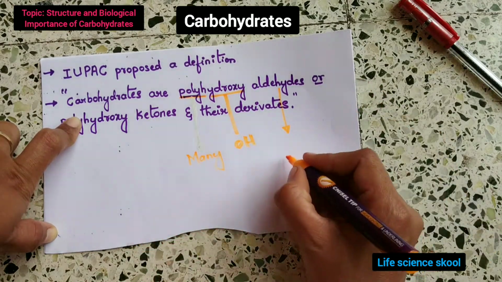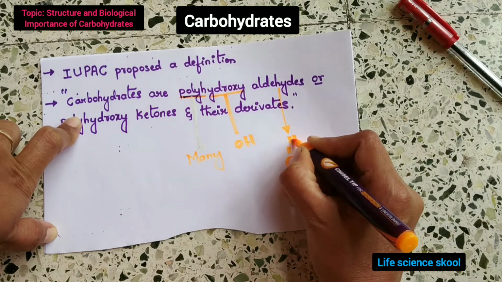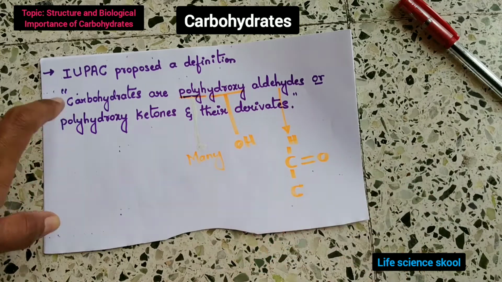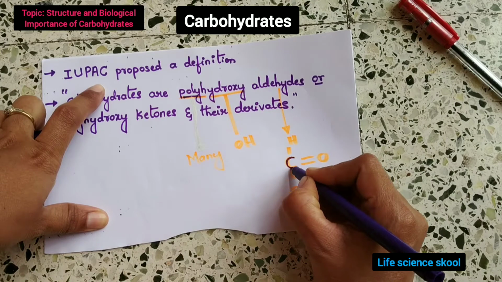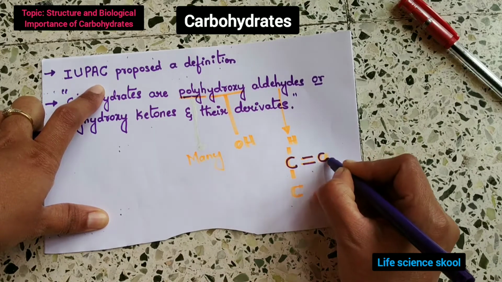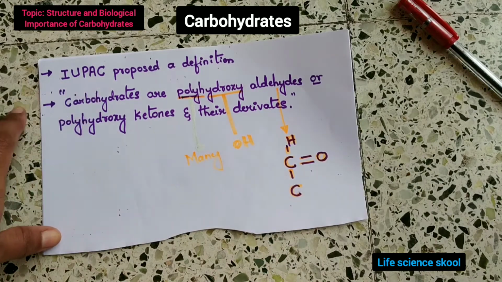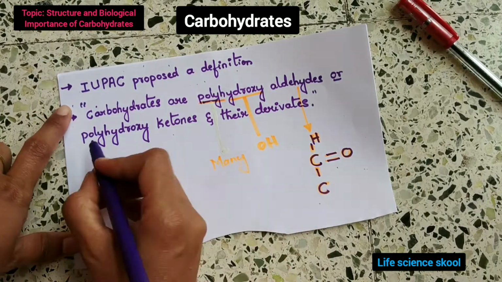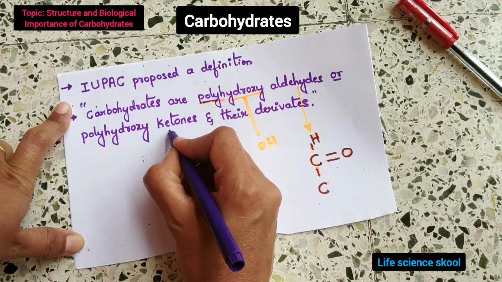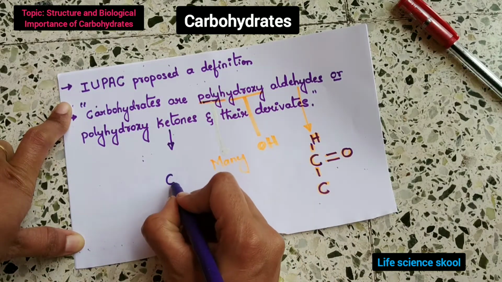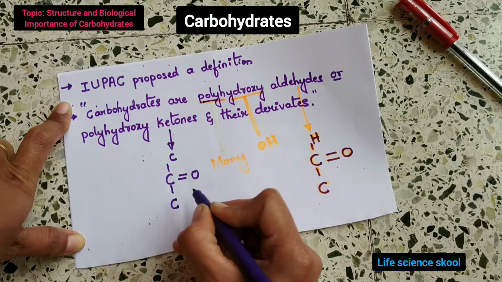Aldehydes means C double bond O H C. Okay, this is aldehyde. I will repeat one more time: C double bond O C H. This is aldehyde. Here again poly means many, hydroxy means OH, ketones means here the ketone group is C double bond O C and C.